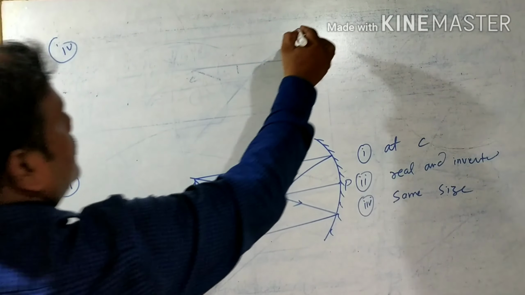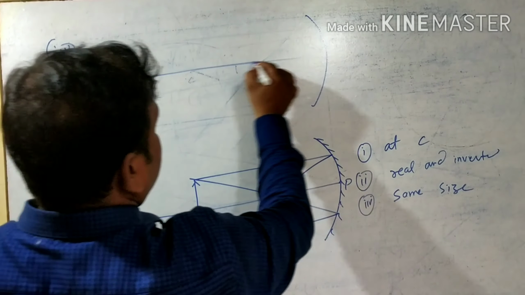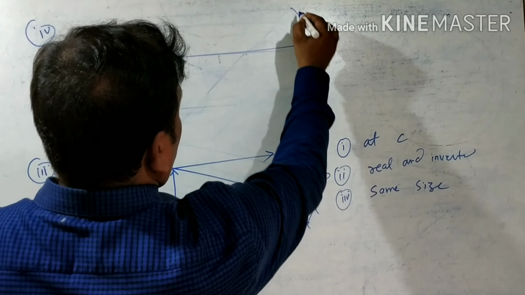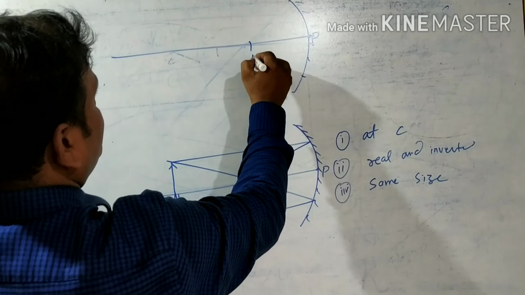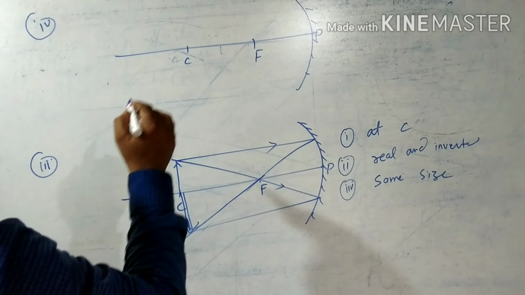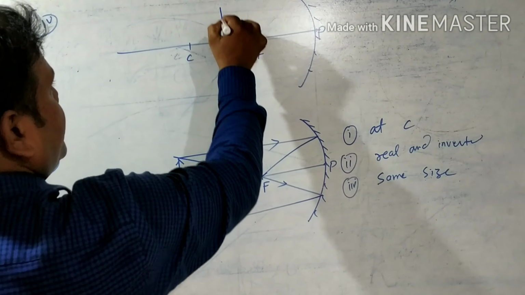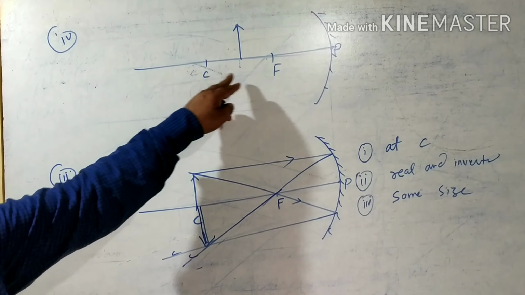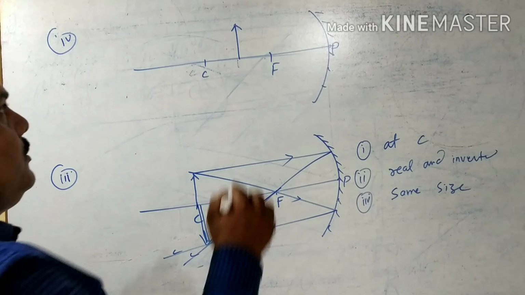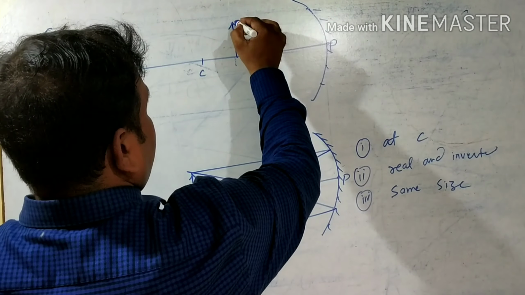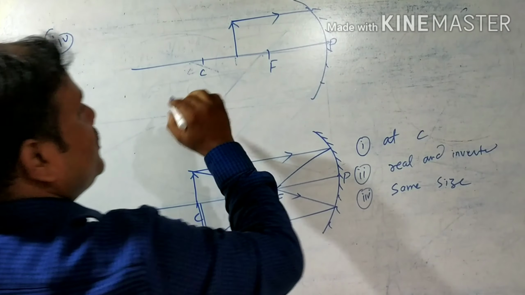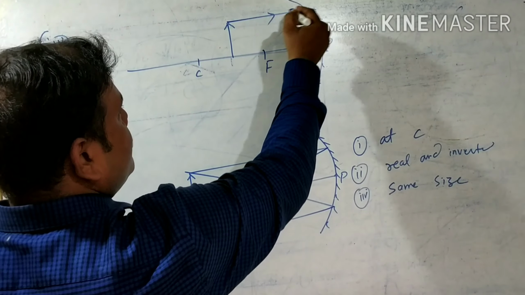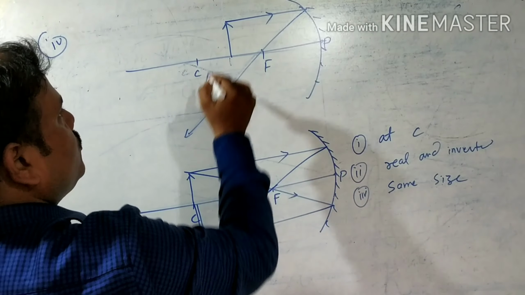Here is the pole, this is focus, this is center of curvature. Now we are taking here, means when the object is placed between C and F, the first line we will take, that parallel line, means that ray of light, it will pass through focus.